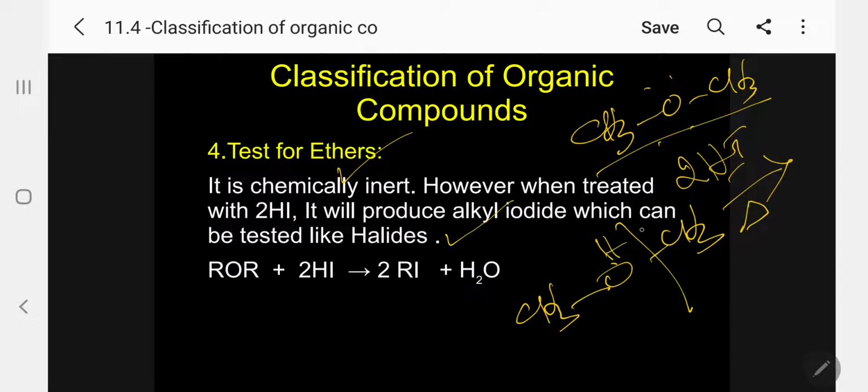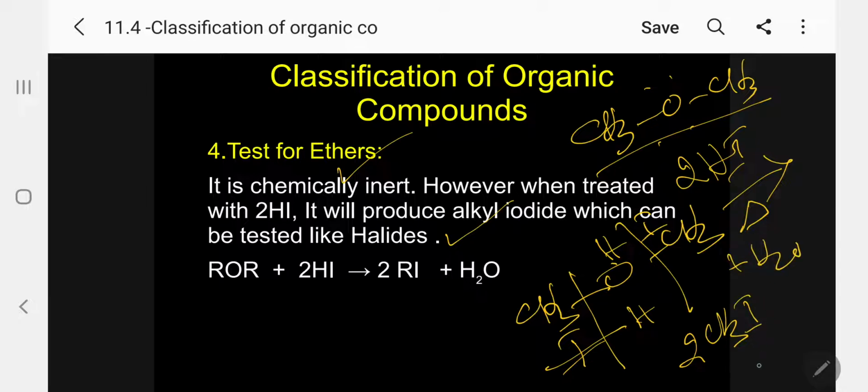Here H, here I. The same way, another H and another I. Two moles of methyl iodide plus water are formed. Once methyl iodide is formed, you can as usual test for the halide. If iodine is identified, you can say it is an ether.